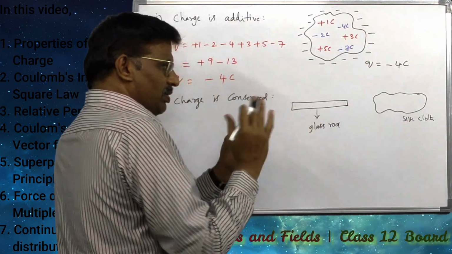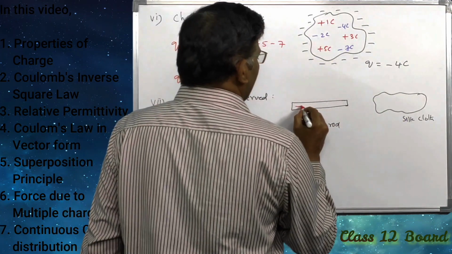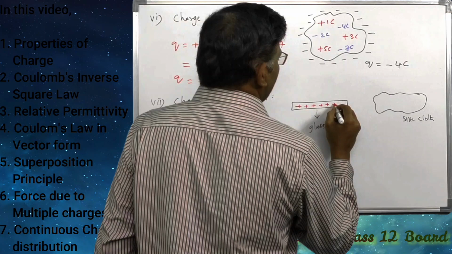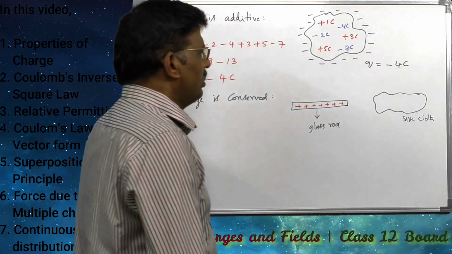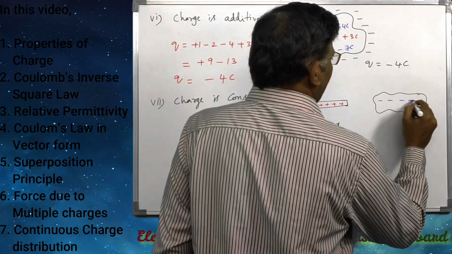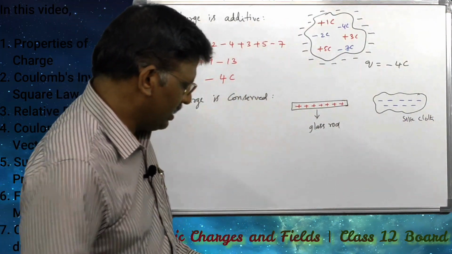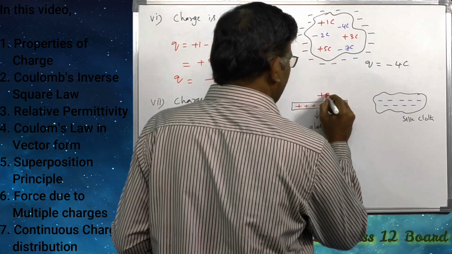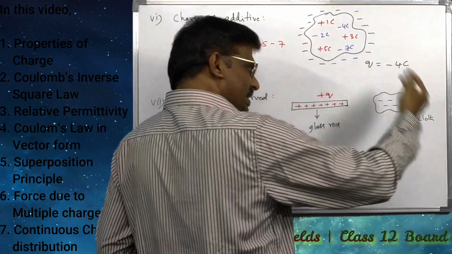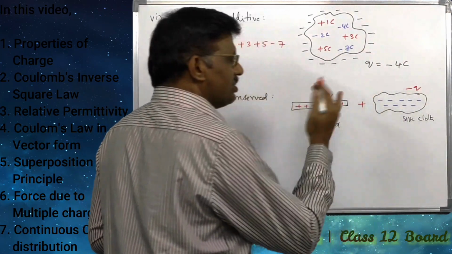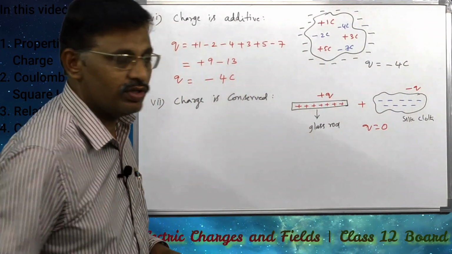When these two are rubbed one over the other, the glass rod gains positive charge, that is, it loses a certain number of electrons. Whatever electrons are lost by the glass rod, the same number of electrons are gained by the silk cloth. So the charge on the glass rod is positive, say plus Q, and on the silk cloth minus Q. The net charge of the glass rod and silk system is equal to 0.